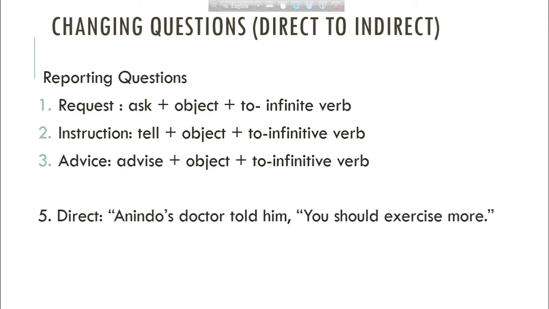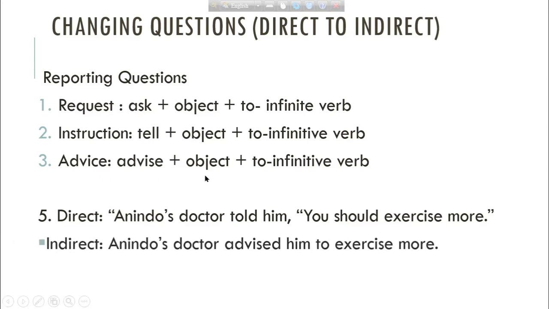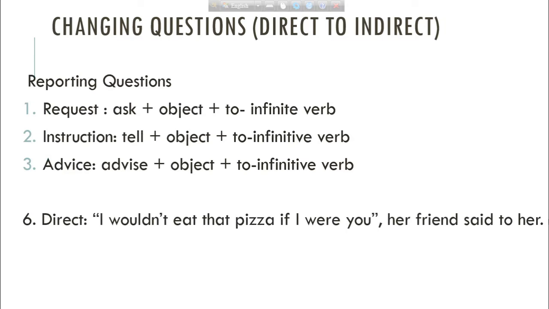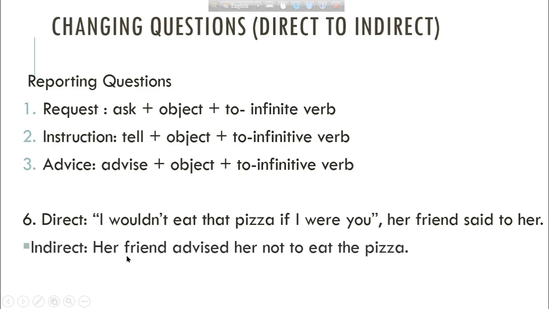So number 5 is, Onindo's doctor told him you should exercise more. You can easily understand that this is an advice. So we will use rule number 3 here. So Onindo's doctor advised him to exercise more. And number 6 is, I wouldn't eat that pizza if I were you, her friend said to her. And this is an advice. So the answer will be her friend advised her not to eat the pizza. Alright?